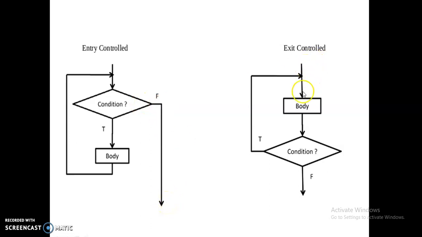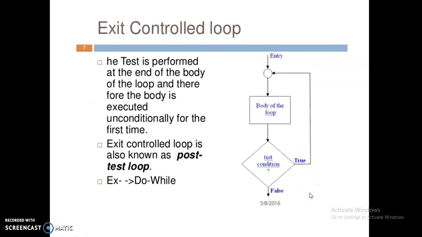But in the exit control loop, first the body of the loop is executed without checking whether the condition is true or false. It is executed one time without checking the condition, and then it comes to the condition. If the condition is true, it goes back to the loop. Otherwise, it gets out of the loop. So this is again the exit control loop. What is meant by exit control loop? The test is performed at the end of the body of the loop, and therefore the body is executed unconditionally for the first time. Exit control loop is also known as a post-test loop.